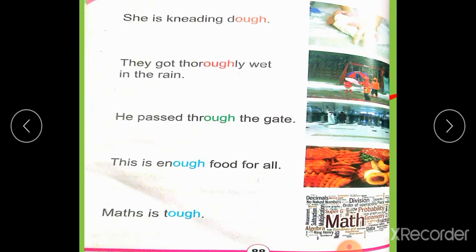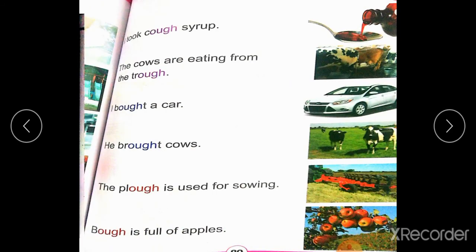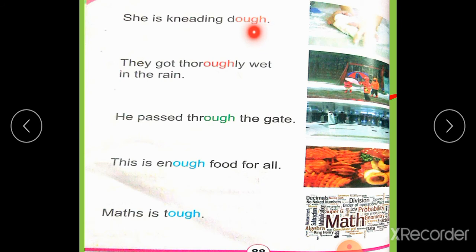Let's study again the words in which the four letter sound OUGH is used in 6 ways, like dove, thoroughly, through, enough, tough, cuff, trough, boat, brought, plow, bow. The first sound is ow.